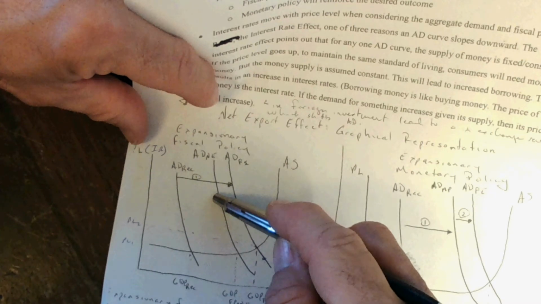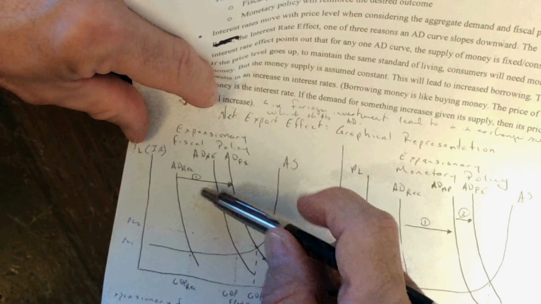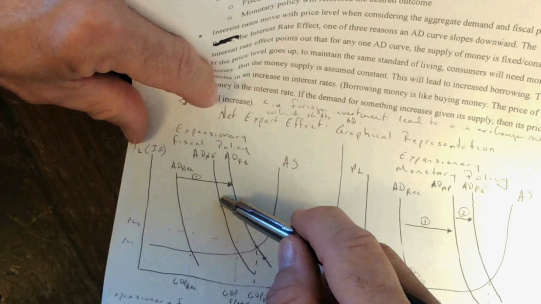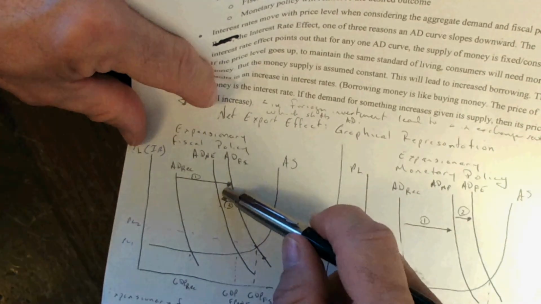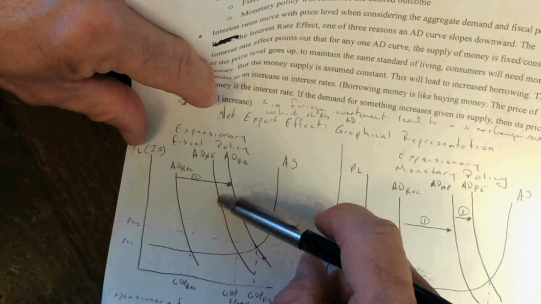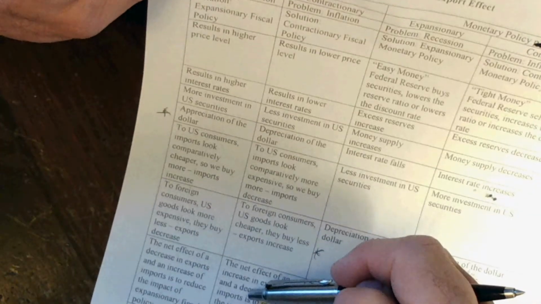That's because fiscal policy is about G and T, not interest rates, but it will affect interest rates unintentionally and in a counterproductive way. There's a prior handout, the prior video on this, and if you want to review that in more detail, use that video. That cause and effect chain is described on the back of this handout in full. And now we're going to do the cause and effect for monetary policy.